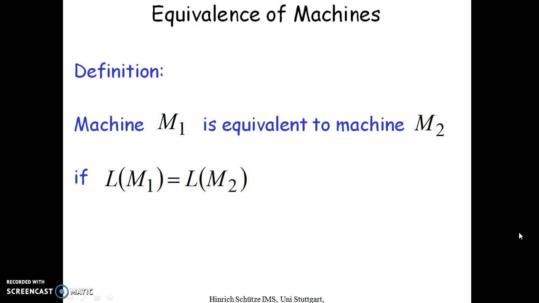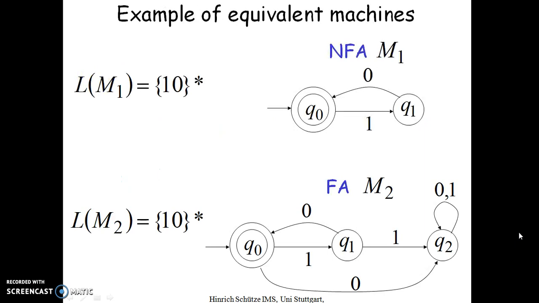Equivalence of machines. Definition: machine M1 is equivalent to machine M2 if the language accepted by M1 is equal to the language accepted by M2. Here we will consider M1 as DFA and M2 as NFA, or M1 as NFA and M2 as DFA. We'll see how they are equal, or by definition they are equal. We'll see one example for proving this definition.